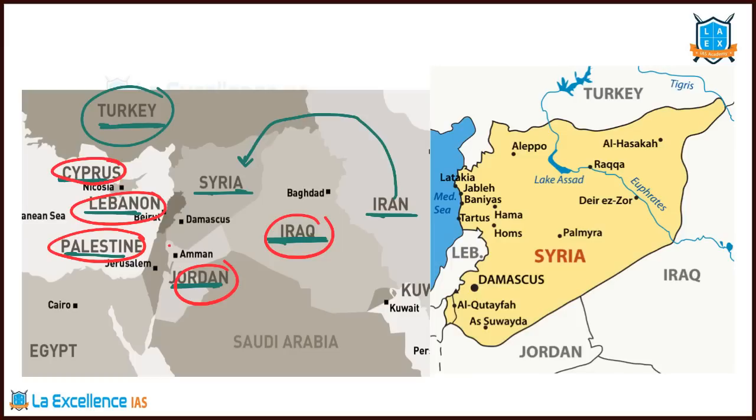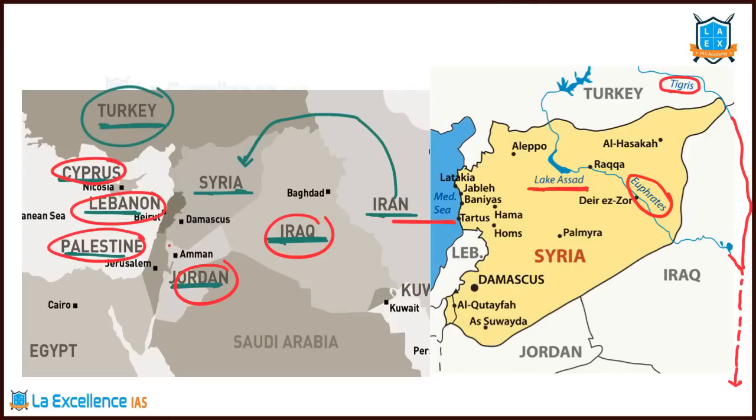Okay, let's understand it a little more carefully. Does it have boundary with Mediterranean Sea? Yes, it has maritime border with Mediterranean Sea. And there's this important river that flows through this country called Syria, that is Euphrates. Very, very important, Euphrates. And there is one more river called Tigris. Tigris and Euphrates, these two rivers are very, very important rivers in the Middle East countries. Euphrates forms a lake in Syria that's called Lake Assad, very important lake. And Euphrates and Tigris flow into Iraq and then slowly drain into the Persian Gulf.